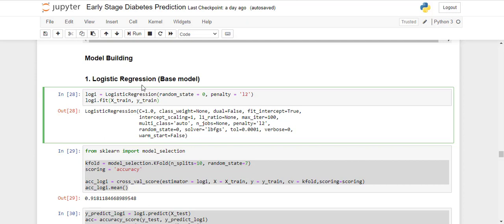So the first model we are using is logistic regression, our base model, with one parameter, penalty L2, and L2, as we know, is ridge regression. It is a regularization parameter, and it will add the squared magnitude of the weights to the coefficients for minimizing the loss function.